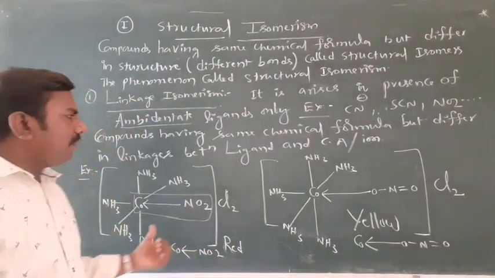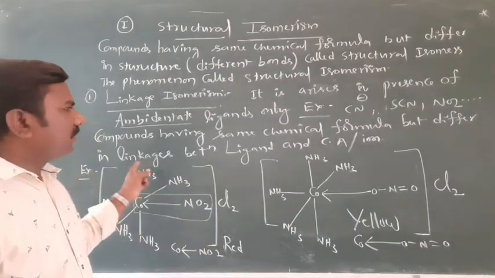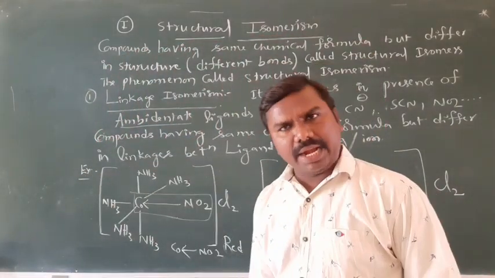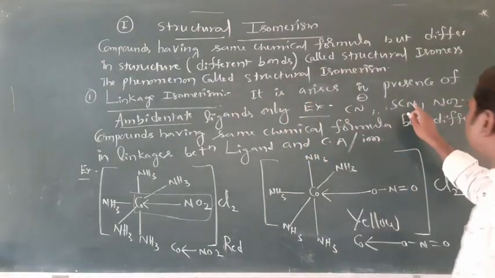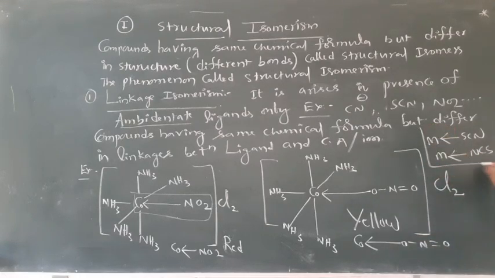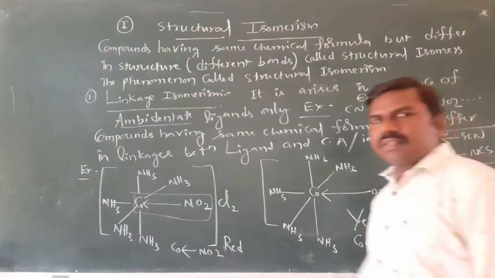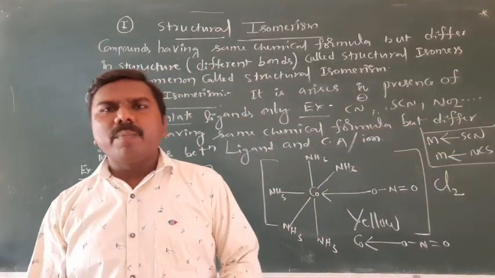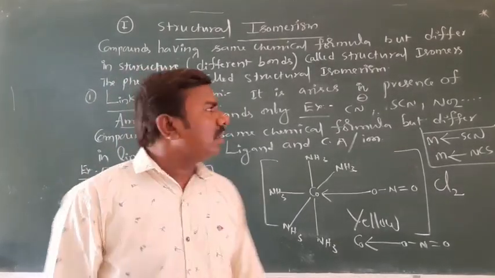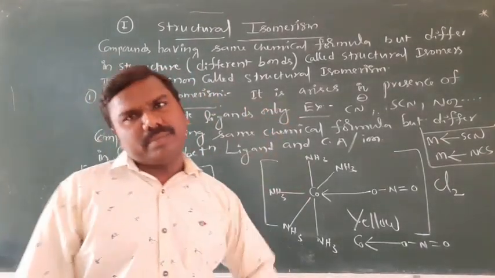That's why they have different properties, because of the linkage between central atom and ligand atoms. Similarly, M-SCN or otherwise M-NCS. If you observe the presence of an ambidentate ligand, you can say yes, there is linkage isomerism.